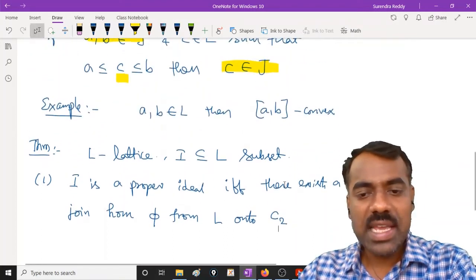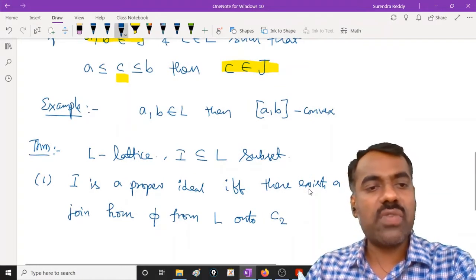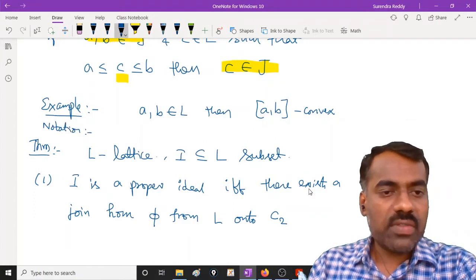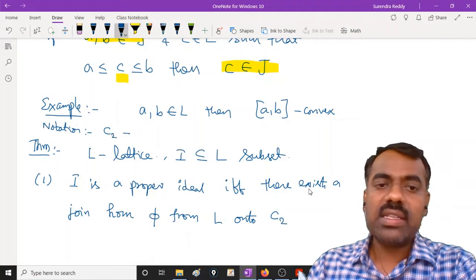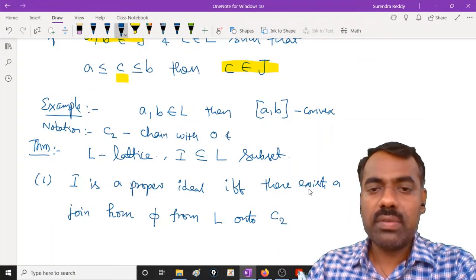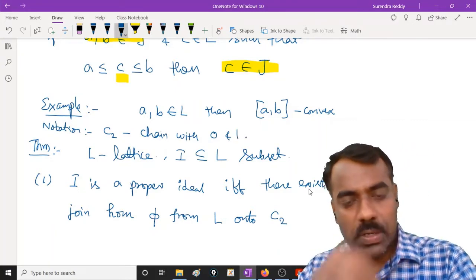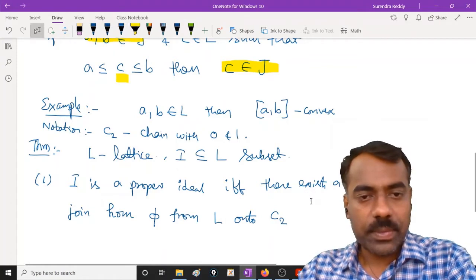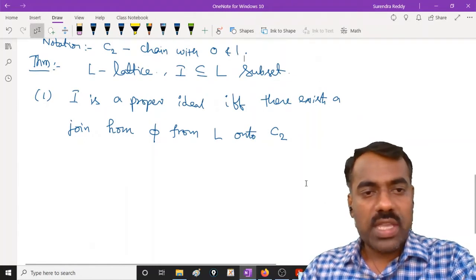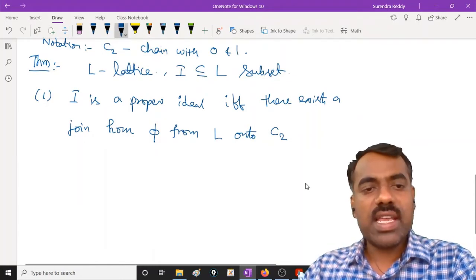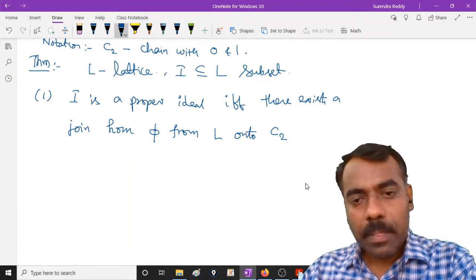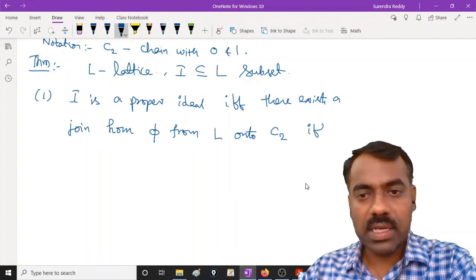C2 is simply a lattice, a chain with two elements 0 and 1. So we can write the notation here: C2 is a lattice which is actually a chain with two elements 0 and 1. It contains only two elements, and it is a chain, where 0 is the smallest and 1 is the largest. So I is a proper ideal if and only if there exists a join homomorphism phi from L onto C2 such that